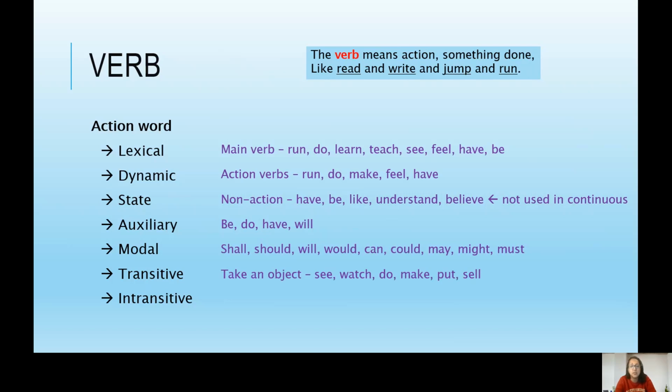Transitive verbs take an object. For example, see, watch, do, make, put, sell. You can't just say the verb on its own. It needs to have an object with it. Intransitive verbs don't take an object, like sit, stand, jump, run. You don't need an object with them. Some verbs could take an object in some cases, or could be used without an object in other cases. Depending on the context, we can see if it is transitive or intransitive.